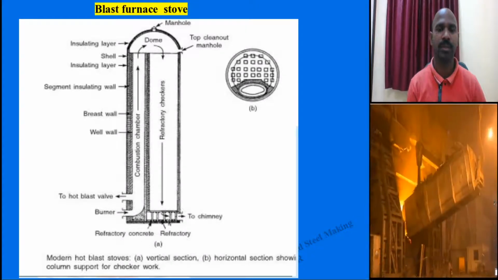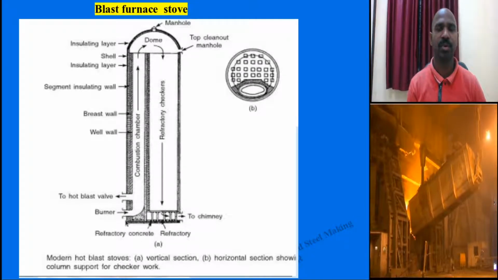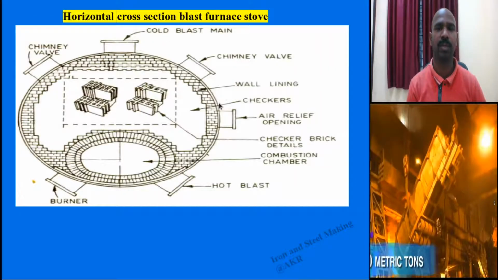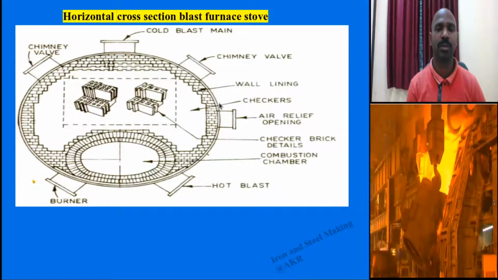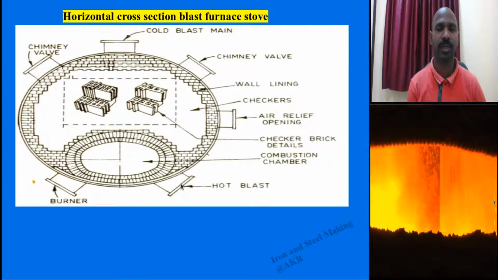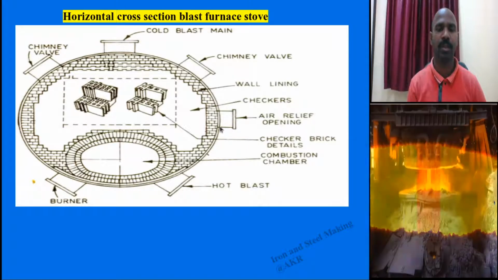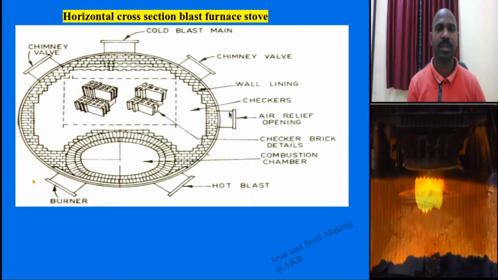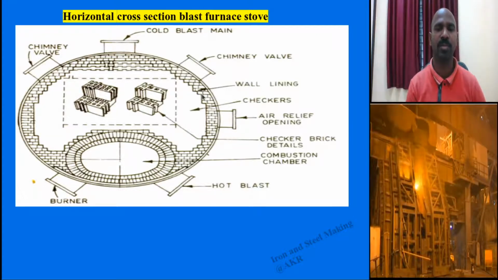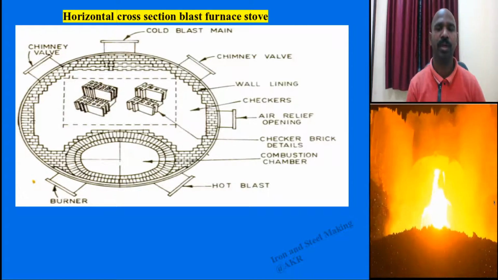It is constructed on concrete, refractory concrete. This is a vertical section, this is the horizontal section. Now let me give you more detail about the horizontal cross section. In this entire dome, in the bottom there will be a burner and hot blast, and if there is excess air, an air relief opening is provided for safety purposes. Wall lining, as shown there. Checker bricks, the bottom part, this is the top view.